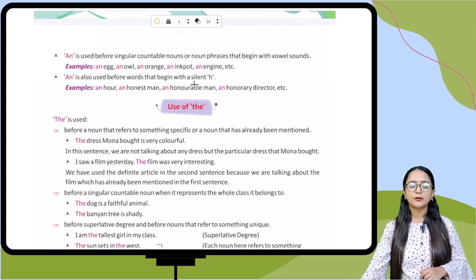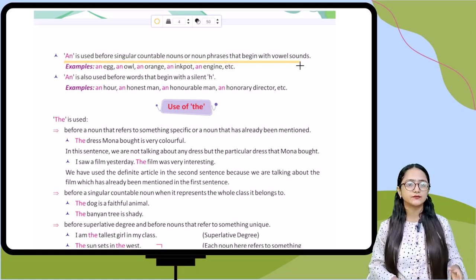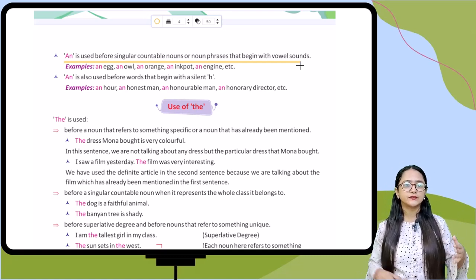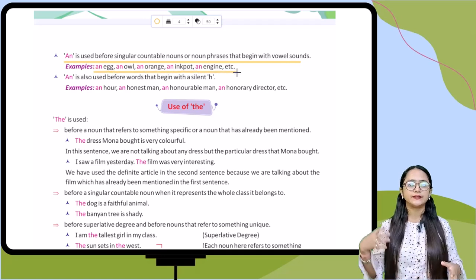Now let's talk about an. An is used before singular countable nouns or noun phrases that begin with a vowel sound. For example, an egg, an owl, an orange, an ink pot, an engine, etc. So these are carrying the vowel sound.